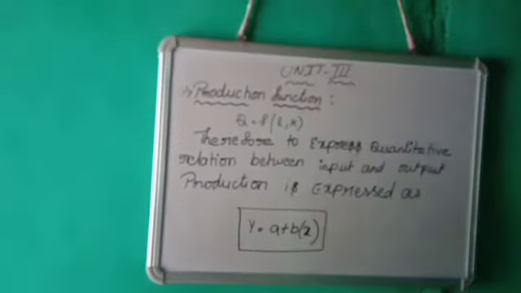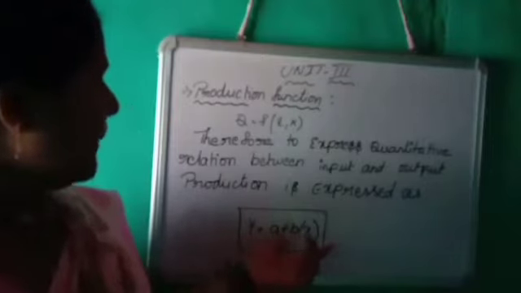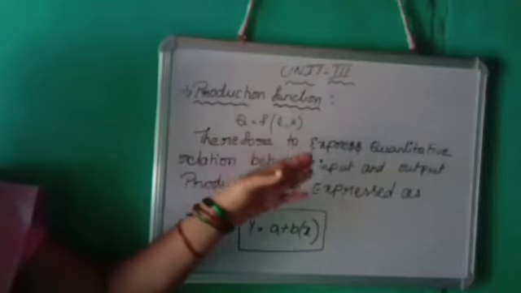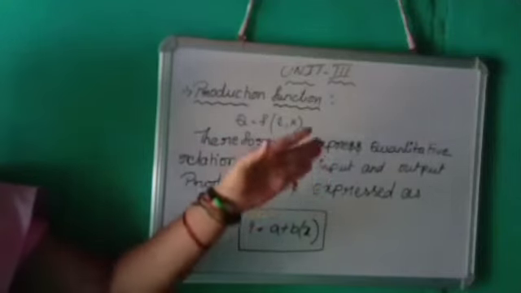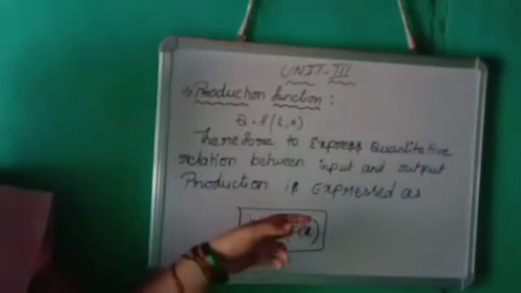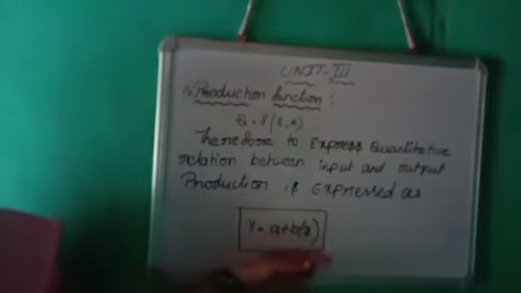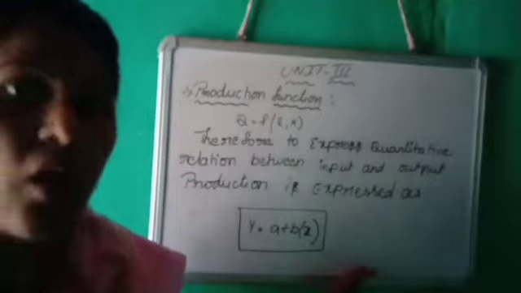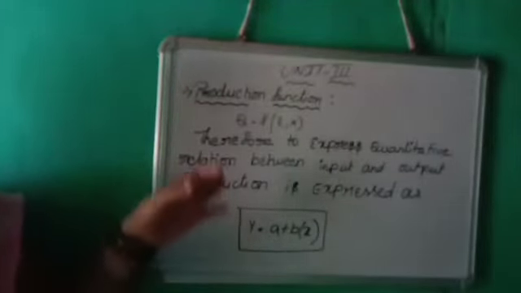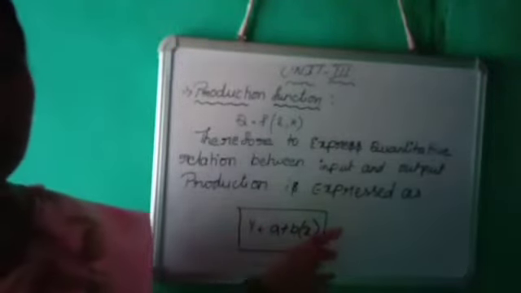So, my dear students, you can see this: y is equal to a plus b into x. What I am telling you is that, to express the quantitative relation between input and output, production is expressed as y is equal to a plus b into x, where when x increases, we can see the changes in y by calculating this equation. So this is the present equation used in the production function.